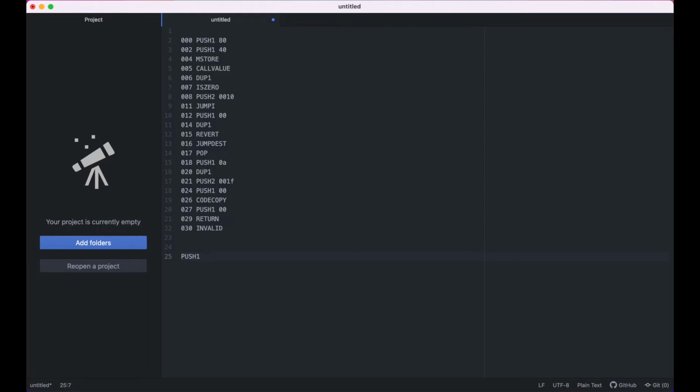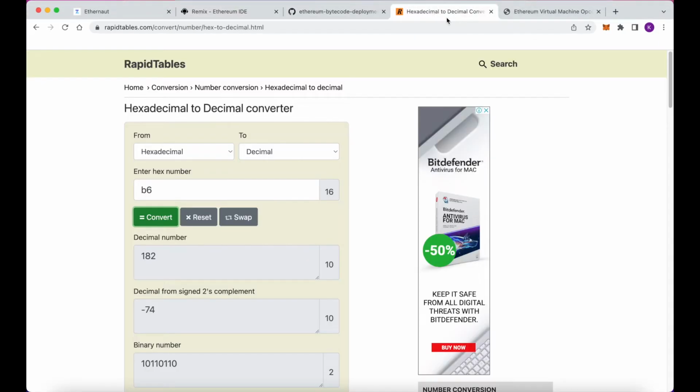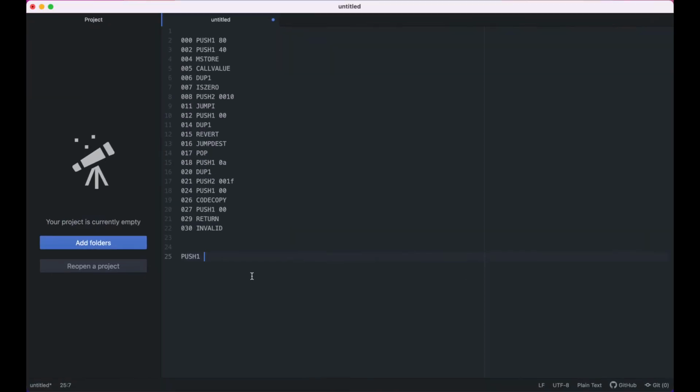We're going to be pushing 42. If we go back to our hexadecimal here, 42 in decimal should be 2A in hex. So we want to push our value 42 onto the stack.